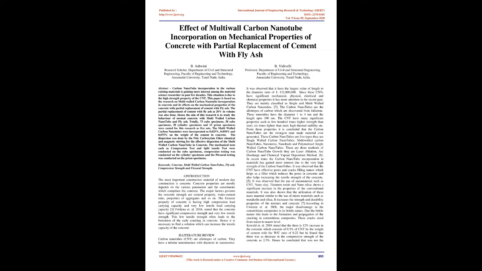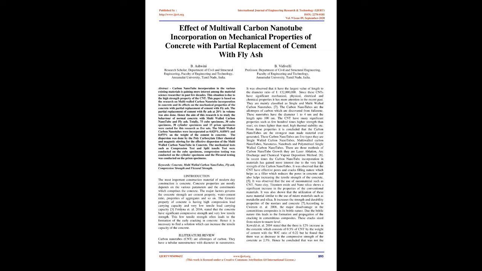Literature review. Carbon nanotubes, CNT, are allotropes of carbon. They have a tubular nanostructure with diameter in nanometers. It was observed that they have the largest length to diameter ratio of 132 million. Since these CNTs have significant mechanical, physical, electrical, and chemical properties, they have received more attention in the recent past. They are mainly classified as single and multi-walled carbon nanotubes. The carbon nanotubes are allotropes of carbon which were discovered from fullerene. These nanotubes have a diameter of 1 to 4 nm and a length up to 100 nm. CNTs have many significant properties such as strength few hundred times higher than steel, being 6 times lighter than steel, high thermal stability etc. From these properties it is concluded that carbon nanotubes are the strongest man-made material ever generated.